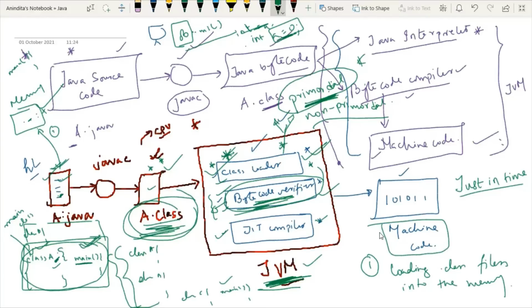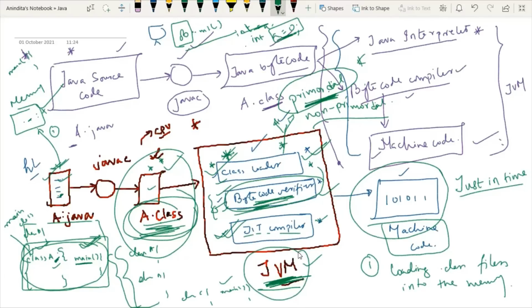Now this is the most important question that you have to keep in mind. Who is responsible for converting the dot class file into the machine code? Your answer will be the third component, the just-in-time compiler of the Java virtual machine, which is responsible for converting the bytecode into the machine code.